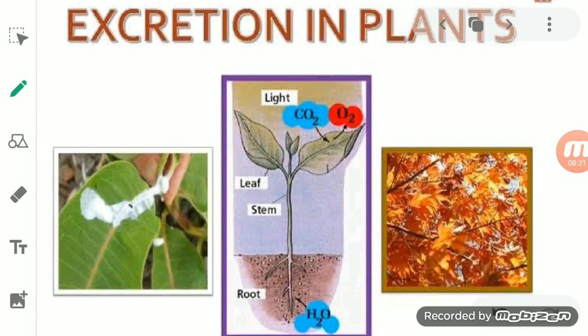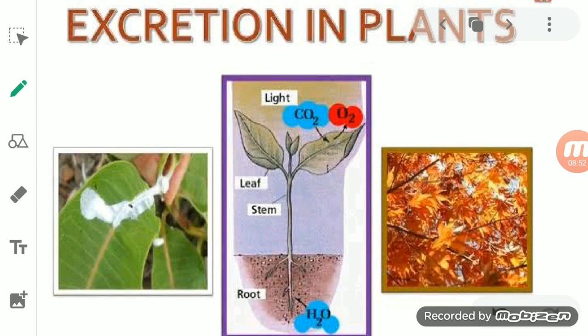What happens during the daytime, students? You know that carbon dioxide is necessary for the process of photosynthesis. So this carbon dioxide is used up by the plant in making their food, and finally they release oxygen, and that oxygen also gets removed through the stomata in the leaves.